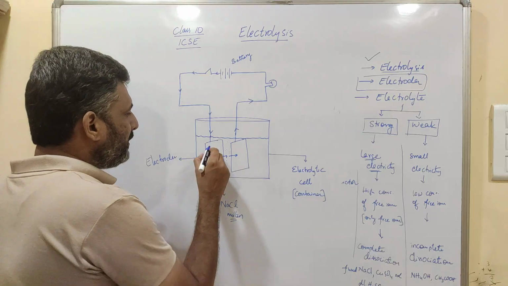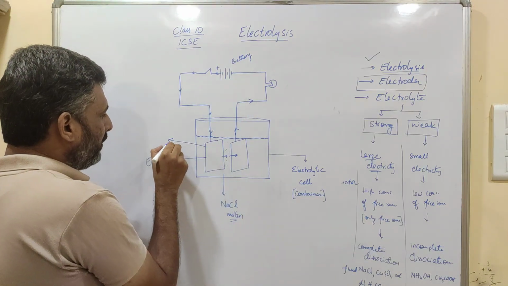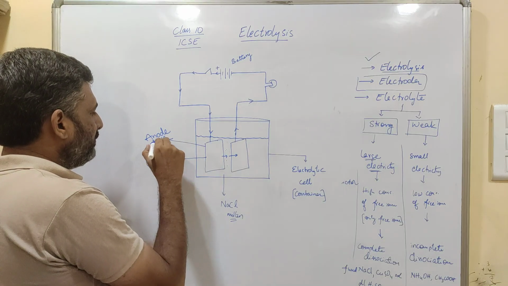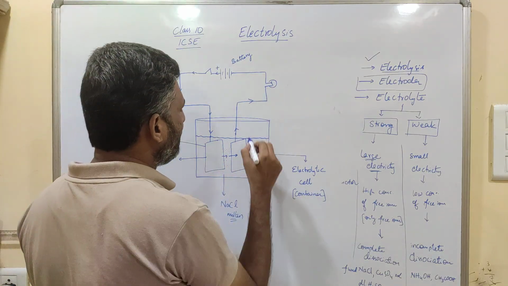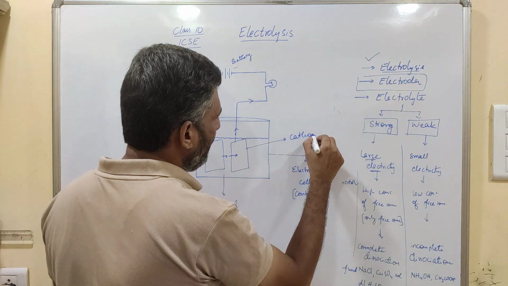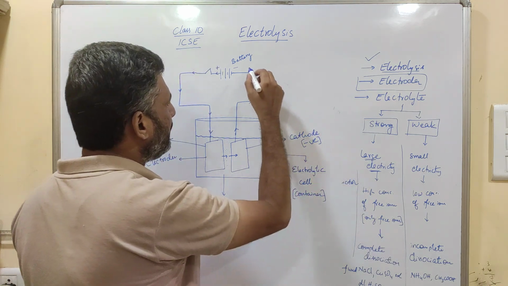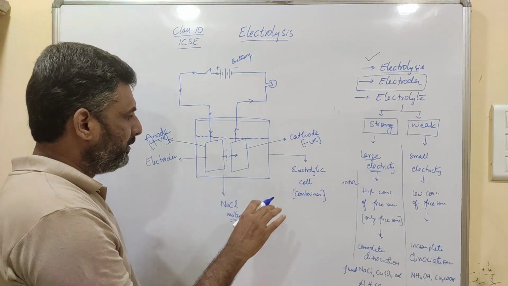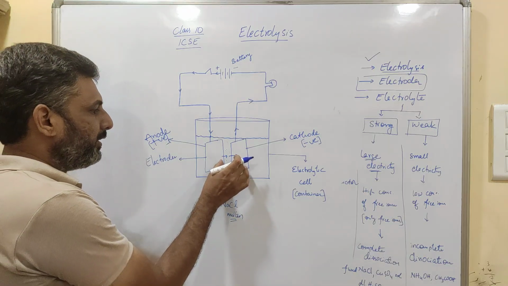The electrode connected to the positive terminal is called the anode, which is positive, and the electrode connected to the negative terminal is called the cathode, which is negative because it is connected to the negative terminal of the battery. So this is the arrangement, this is the electrolytic cell, and these are the electrodes.